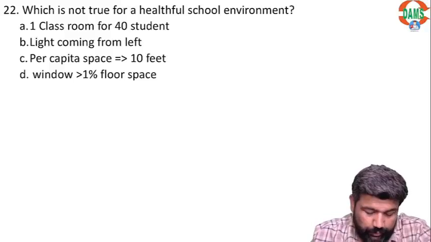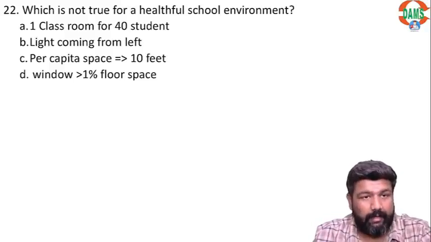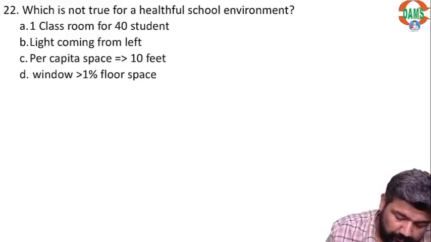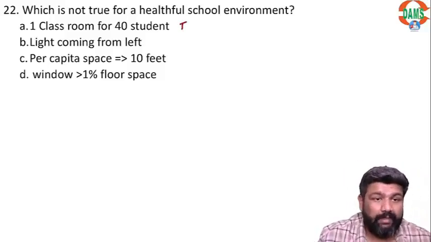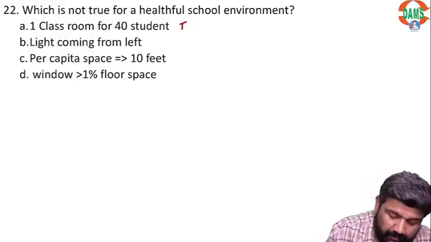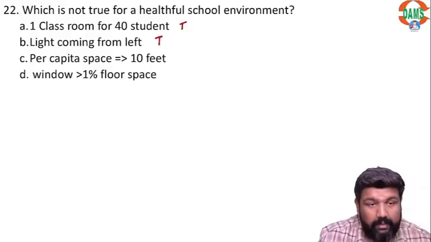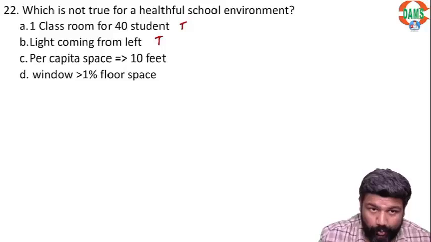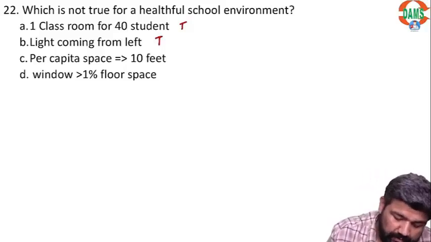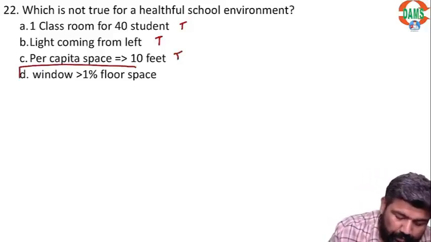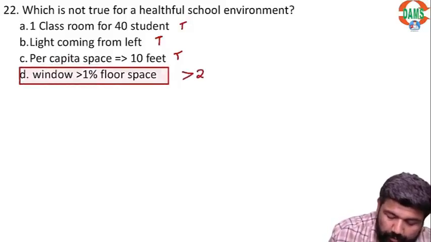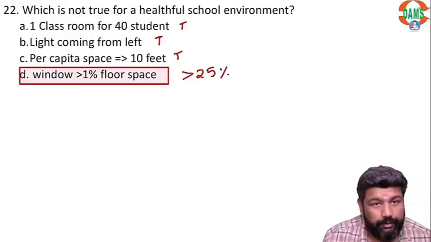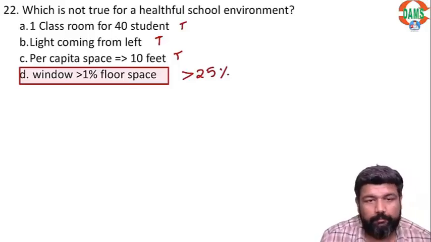Which is not true for healthful school environment? Yes, one classroom for 40 students, totally true. Light coming from left, it is also true. Per capita space should be more than 10 feet. This is also true. But window more than 1%? No, it should be more than 25%.